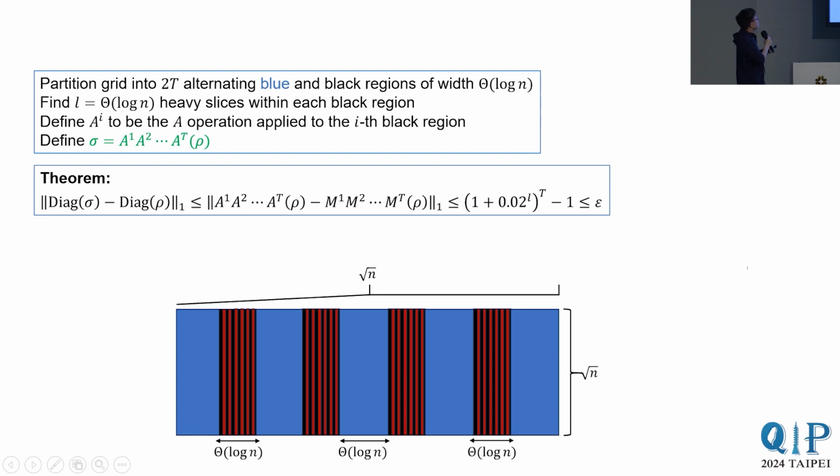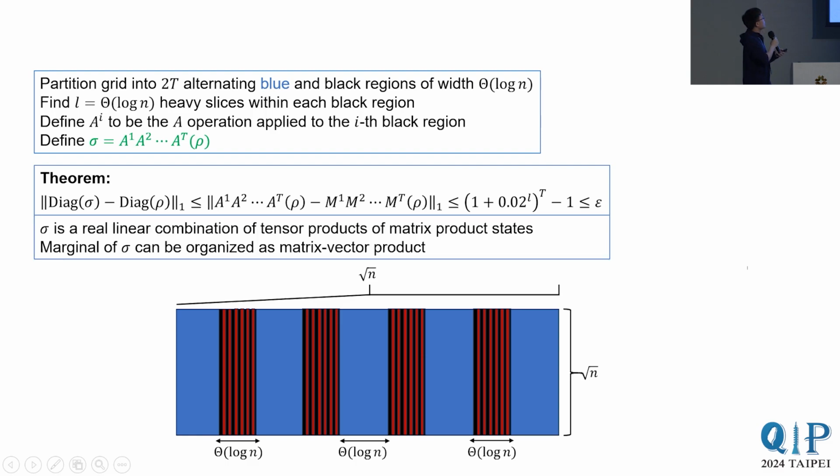We show that measuring all heavy slices in all black regions is well approximated by sigma. Here, each M_i corresponds to the channel that measures all heavy slices in the ith black region. So for L equal to log n, we plug into this expression, the approximation accuracy is good enough. And by construction, sigma is a real linear combination of tensor products of polynomial-sized matrix product states. Although each marginal of sigma is a sum of super polynomially many terms, we show that the sum can be organized into a matrix vector product and hence be computed efficiently.